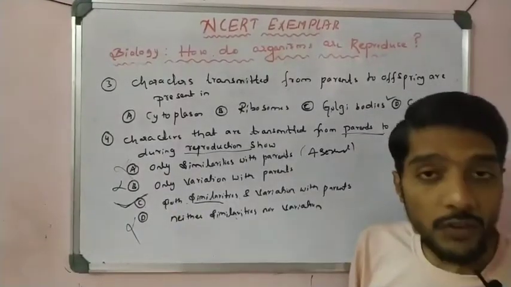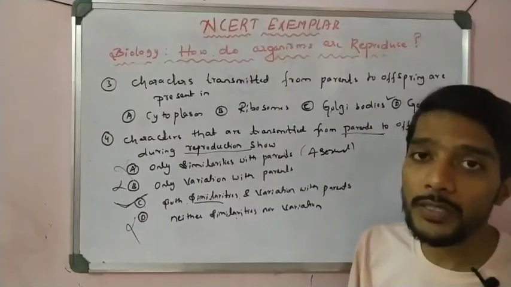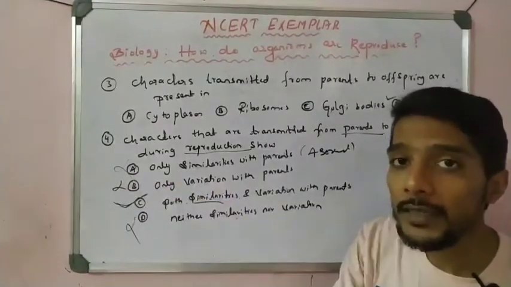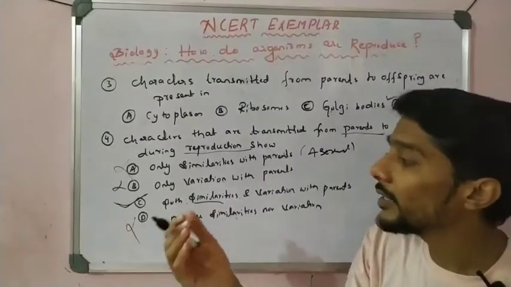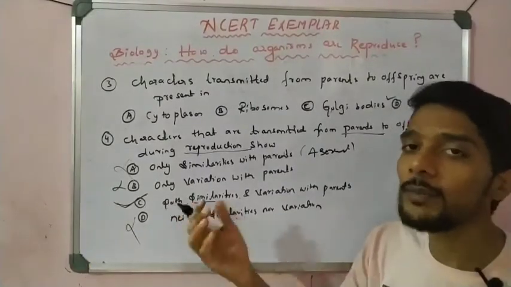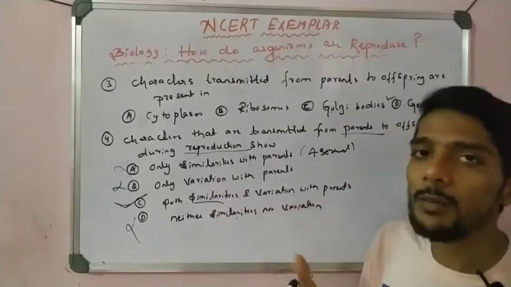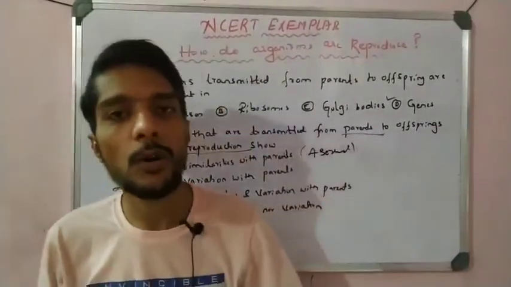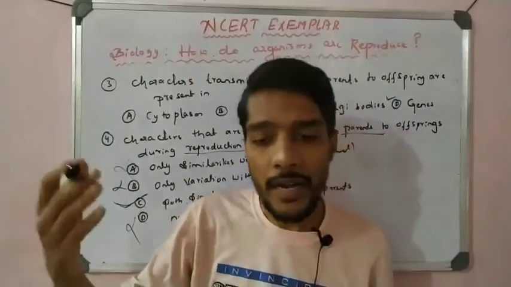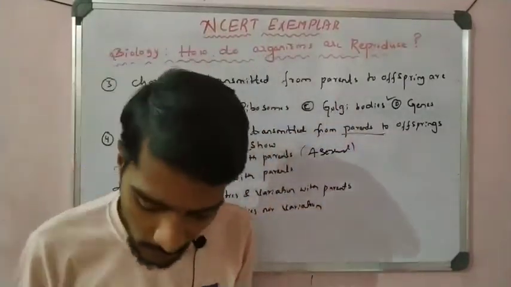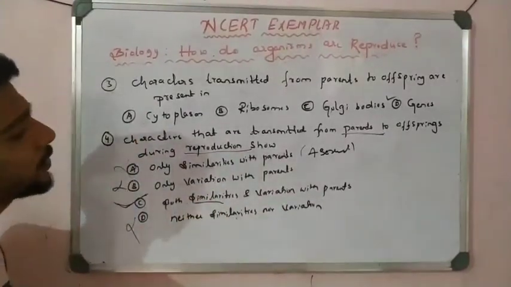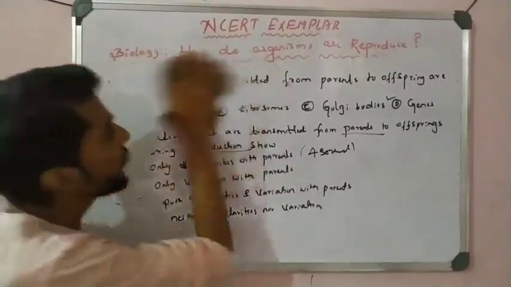In asexual reproduction, when the characters transfer from parents to the offspring, there is some variation, and the similarities are the body design. The variation is about eye color, hairstyle, sound, height, which differ. We know about traits. In the heredity chapter we study the different characters. So this is the next concept, question number 4. Now come to the fifth one.